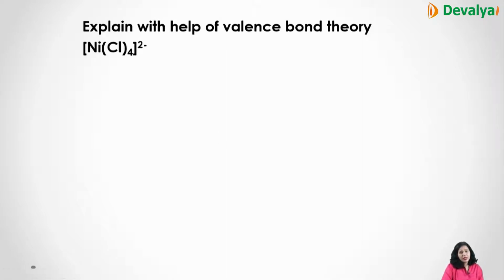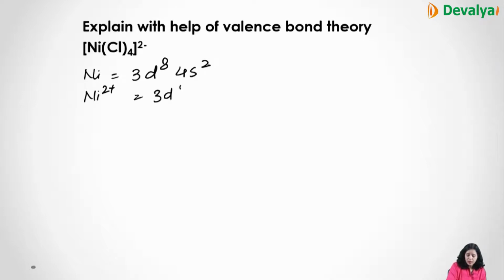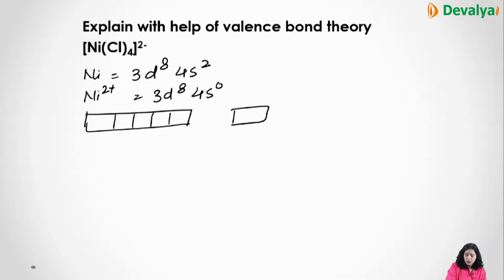Another example is NiCl4 2 negative. Nickel is 3d8 4s2 because of its atomic number. Nickel 2 positive is 3d8 and 4s0. So directly we'll draw the structure. 3d, 1 2 3 4 5 6 7 8 and 4s2. This is for nickel. When we remove these 2 electrons, they move out.